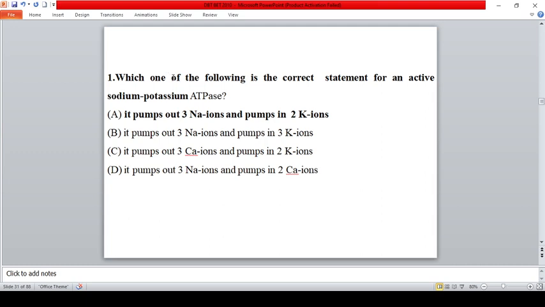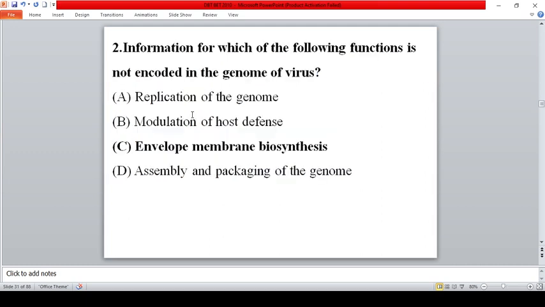Which one of the following is a correct statement for active sodium potassium ATPase? It pumps 3 Na plus ions out and pumps in 2 K plus ions. Information for which of the following functions is not encoded in the genome of a virus? Envelope membrane biosynthesis is not coded in the genome of viruses. The rest, replication, modulation of host defense, assembly and packaging, will all be coded by the genome of the virus.